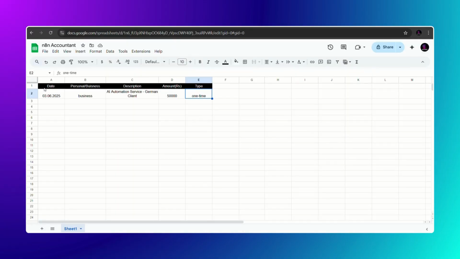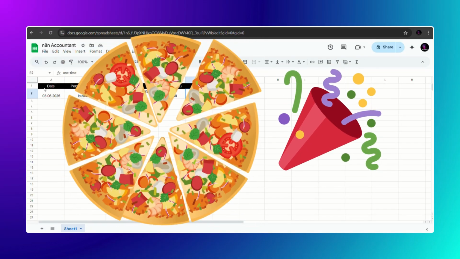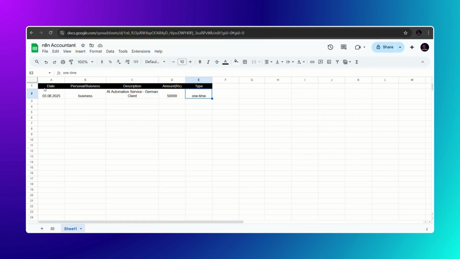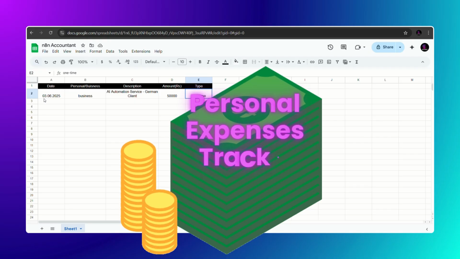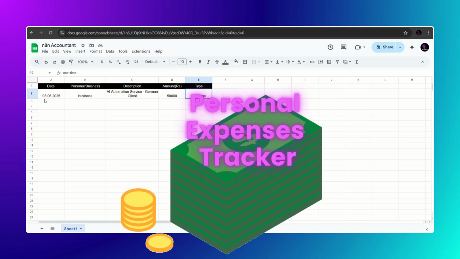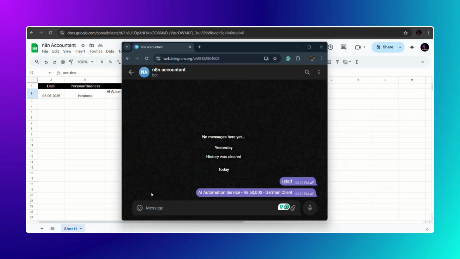Hi all. So today I had an amazing pizza party and I also went for the movie. So what I'm going to do is update everything in here. Okay, all the details. This is my expense tracker. I mention all the expenses and the amount which I earned into this tracker. So instead of mentioning it over here, I can do it through my Telegram account.